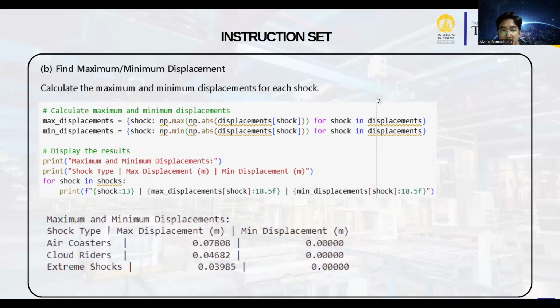Find the maximum and minimum displacement. Calculate the maximum and minimum displacement for each shock. Okay, this is my code. For Air Coaster, the maximum displacement is 0.07808 and the minimum displacement is 0.000. For Cloud Rider, the maximum displacement is 0.04682, with the same minimum displacement. And the last, Extreme Shock, is 0.03985, with the same minimum displacement.